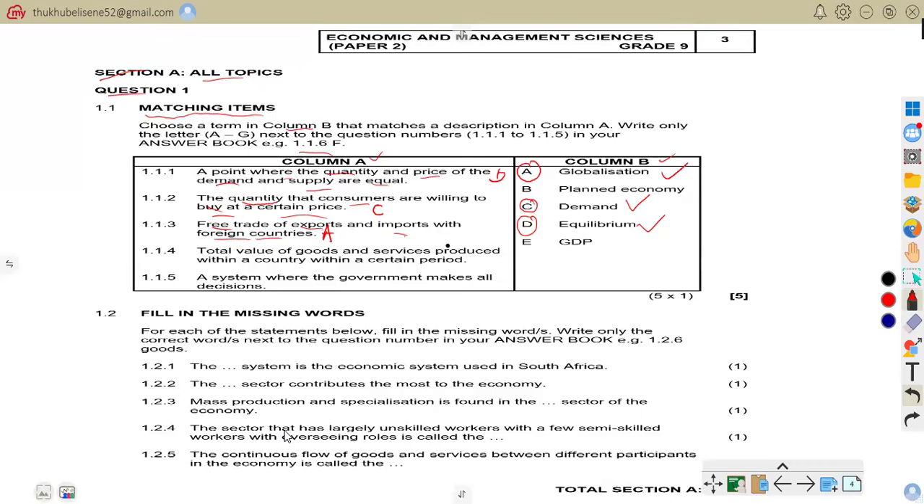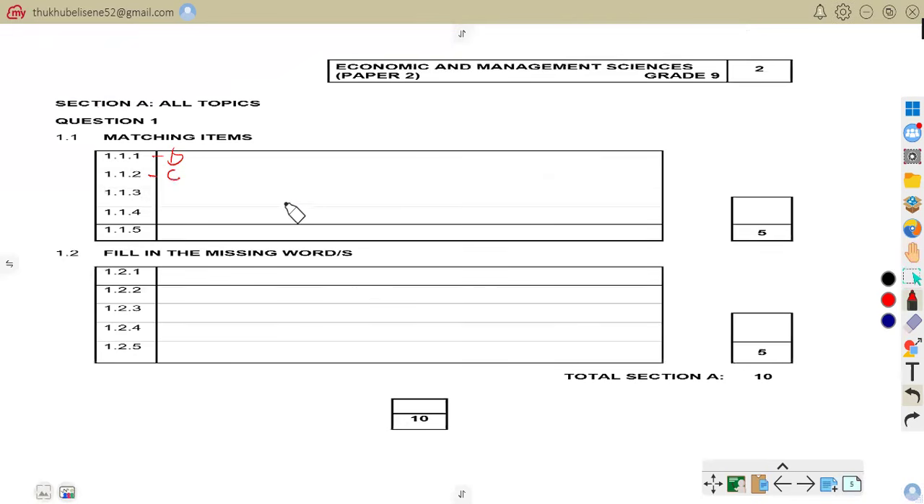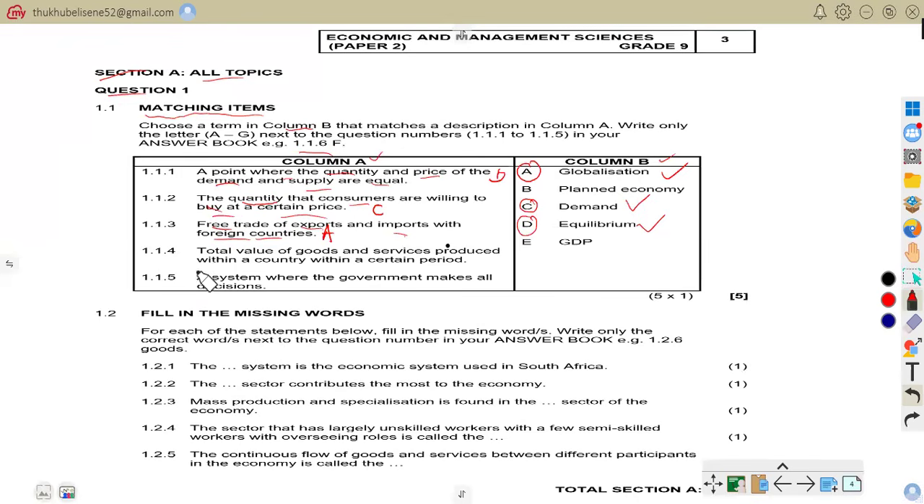So we call that globalization. The correct answer there is A. So we are to write it in our answer book. A is the correct answer. So now let us go to 1.1.4.